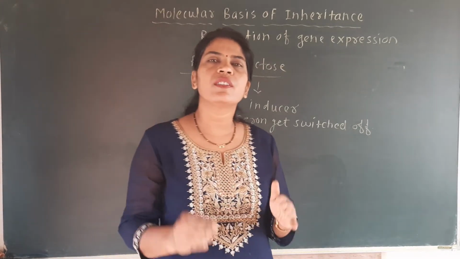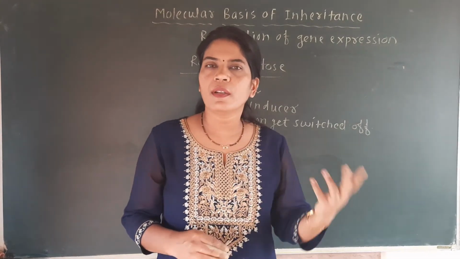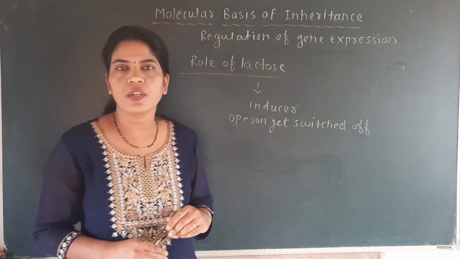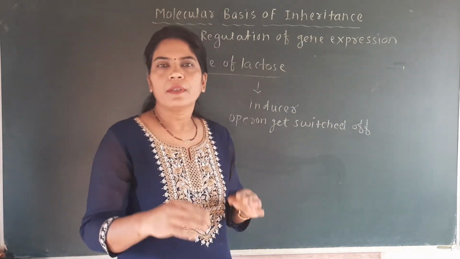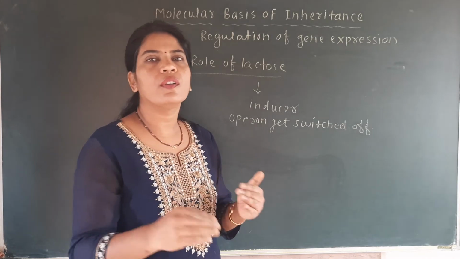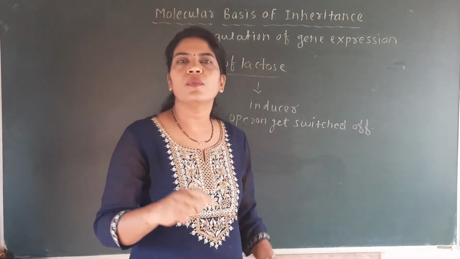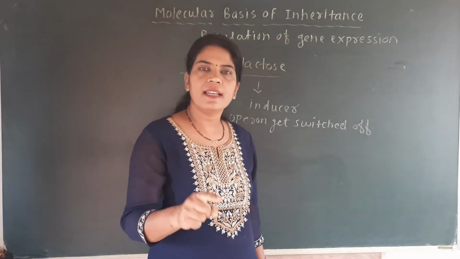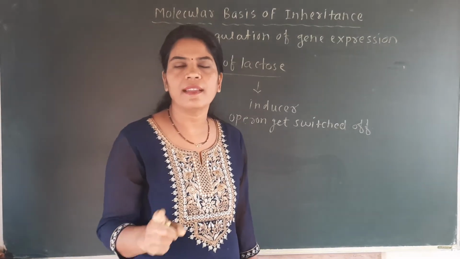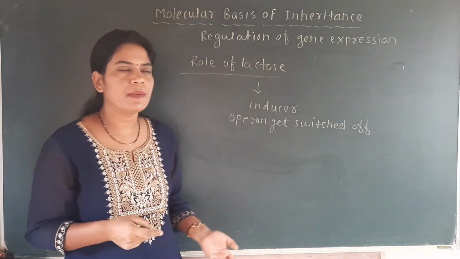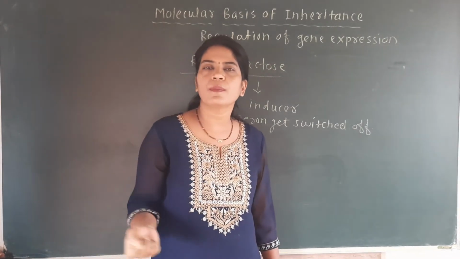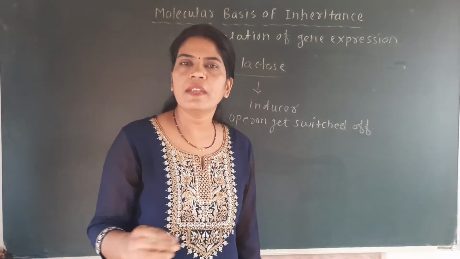The role of each gene you should know. Regulator gene, repressor protein formation. Operator gene, it gets switched on or switched off. Promoter gene, on which RNA polymerase binds. Z gene, formation of beta galactosidase. Y gene, formation of the permease, and A gene, formation of the transacetase. So it is very very simple.